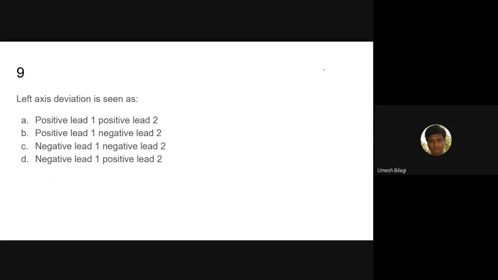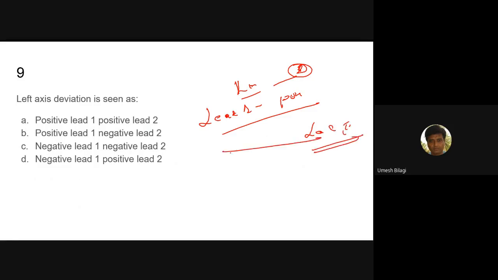Left axis means lead 1 is positive, but lead 2 is negative. If lead 1 is negative and lead 2 is positive, it is right axis deviation.